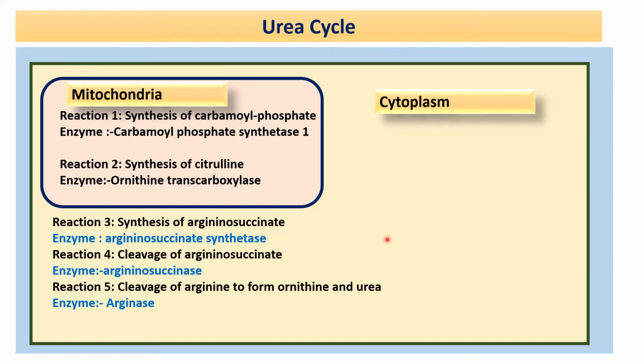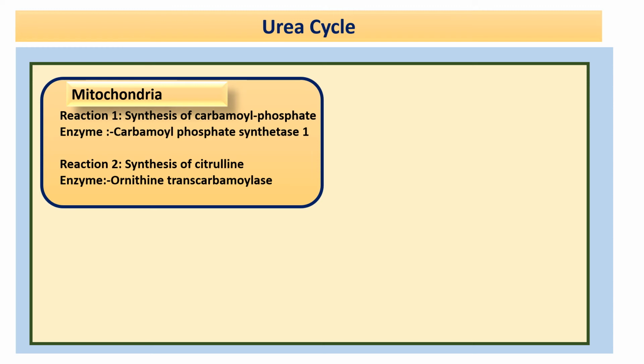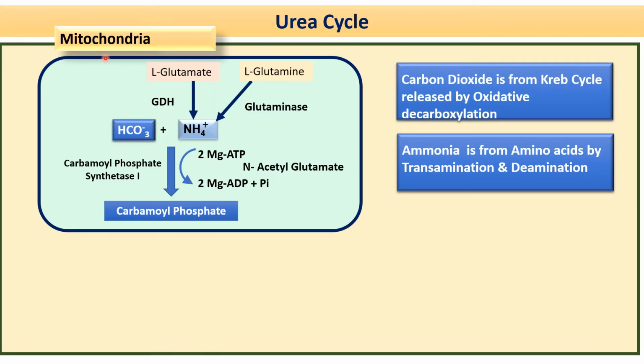So the first step is, this is the urea cycle, this is your mitochondria. Here there is an entry of carbon dioxide and ammonium ion. This ammonium ion is from glutamate by the action of the enzyme glutamate dehydrogenase, where there is formation of alpha ketoglutarate and the ammonium ion, and this ammonium ion enters this cycle. Also, by the action of the enzyme glutaminase we get glutamate plus ammonium ion.